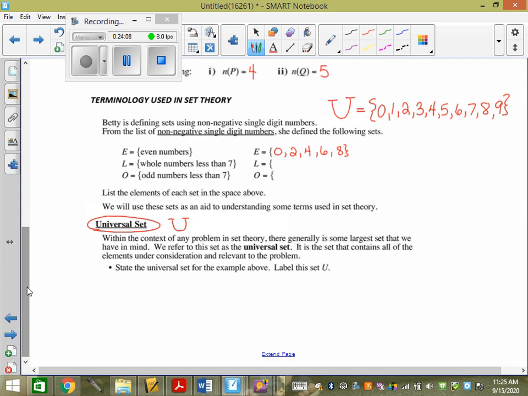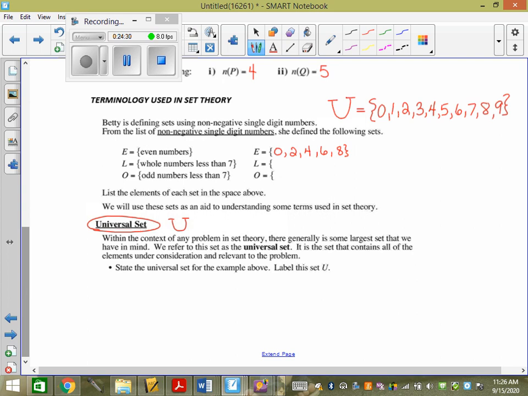So the universal set, is it always 0 to 9? Nope. It'll change per question. In this case, they just said the list of non-negative single-digit numbers. So that was our universal set. But it could be natural numbers. It could be the natural numbers less than 17. So it's like a word bank of numbers? Yeah, exactly.